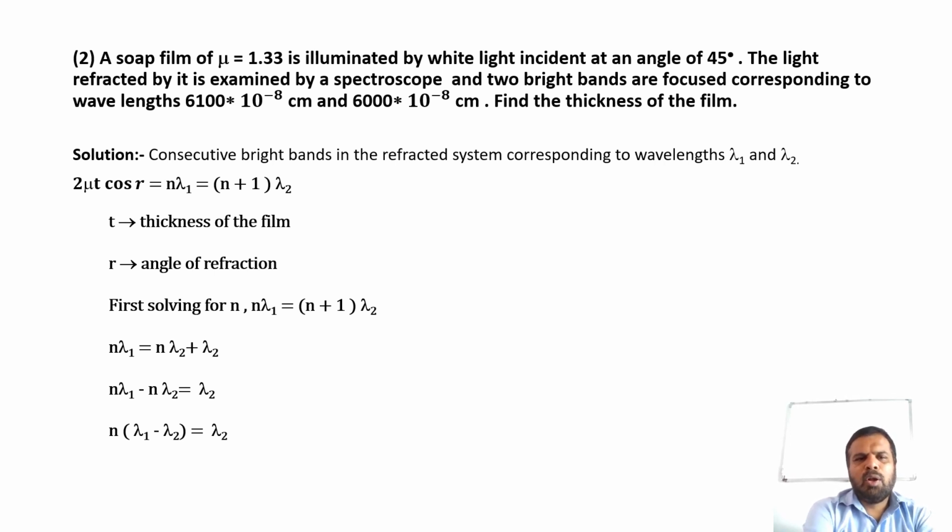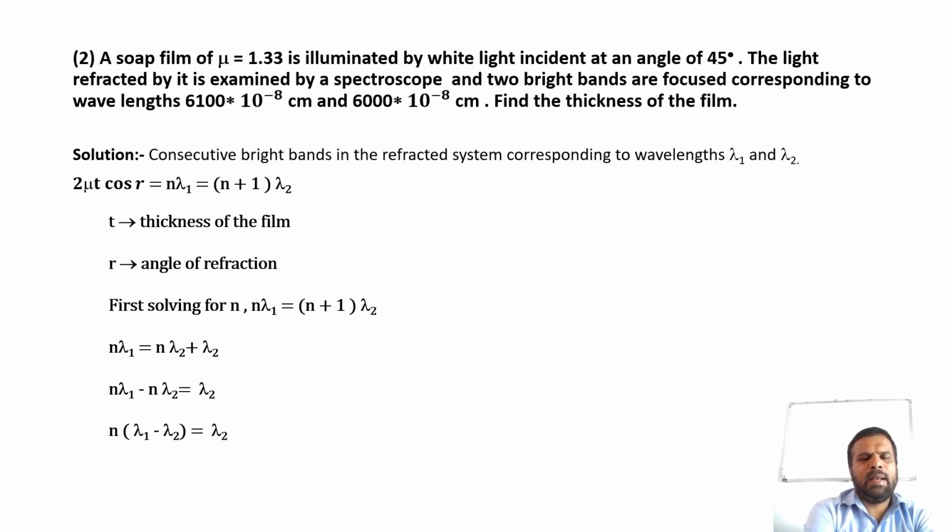Solution: consecutive bright bands in the refracted system corresponding to wavelengths lambda 1 and lambda 2: 2 mu t cos r is equal to n lambda 1, that is equal to (n plus 1) into lambda 2, where t is the thickness of the film, r is the angle of refraction.